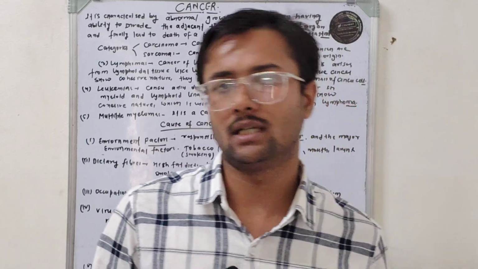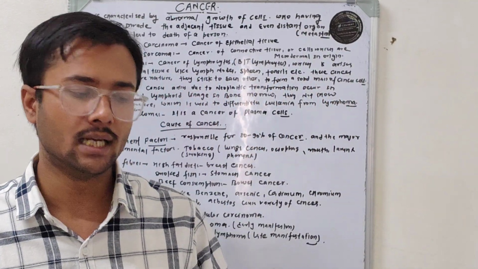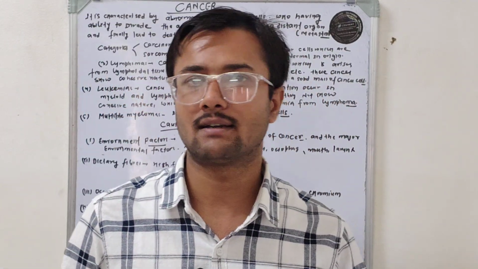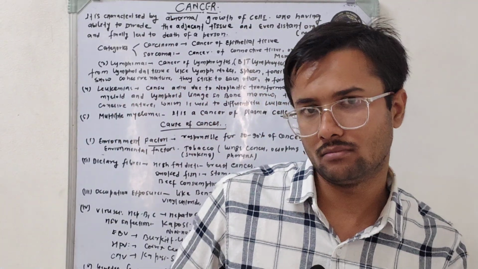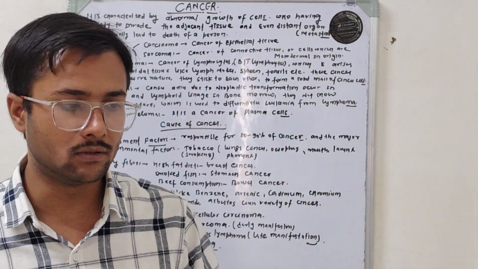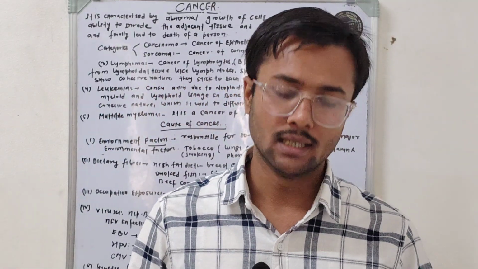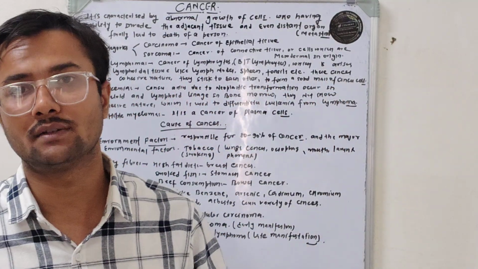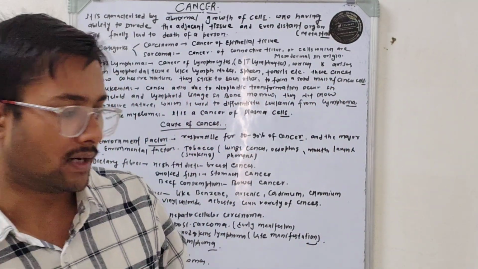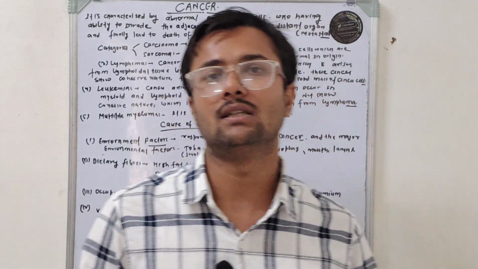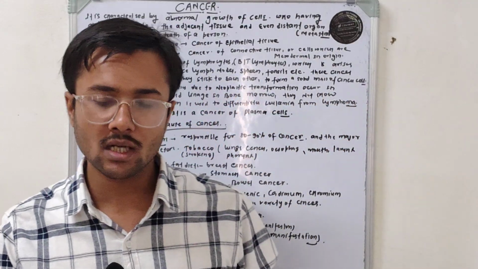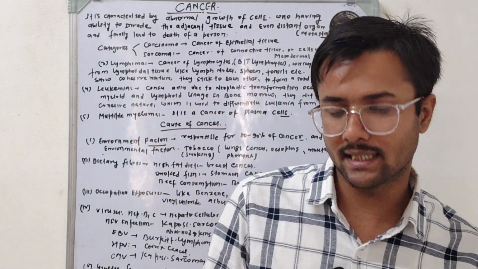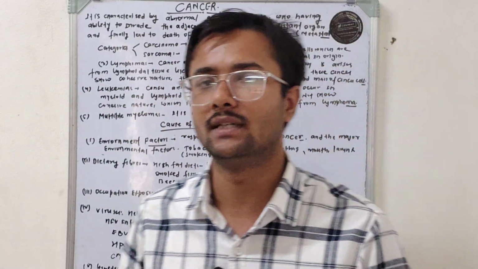Here the B and T lymphocytes undergo neoplastic transformation. When B and T lymphocytes of the lymph nodes undergo neoplastic transformation, they show a specific characteristic: they have a cohesive nature.